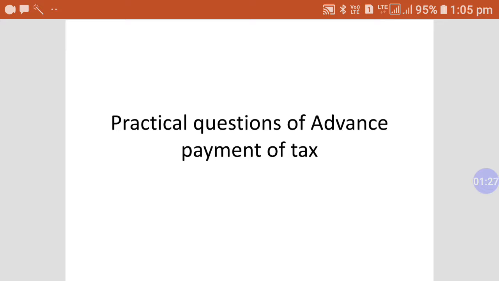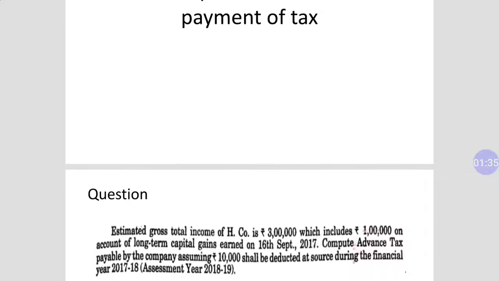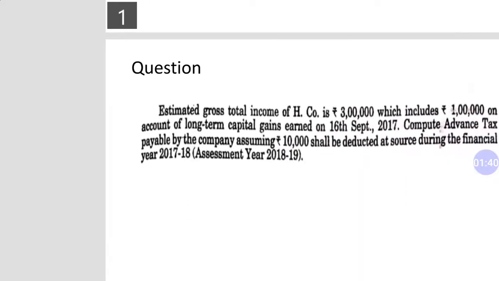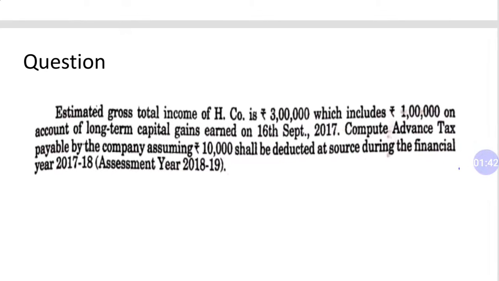Dear student, I hope that this question we already solved, but it was a few months ago, so I would like to revise this question again. Please read the question very carefully. Estimated gross total income of H company. So this question is about a company, not about an individual. H company is 3 lakh, which includes 1 lakh on account of long term capital gain.